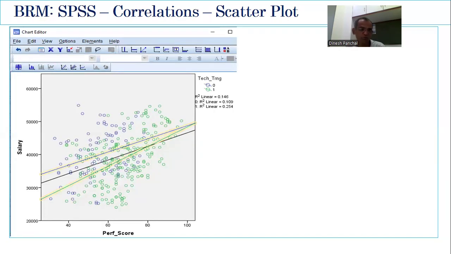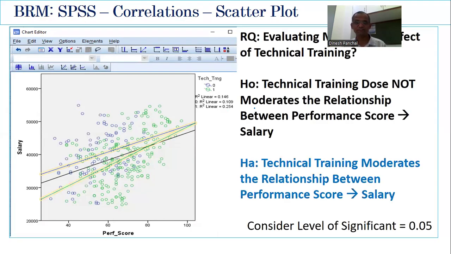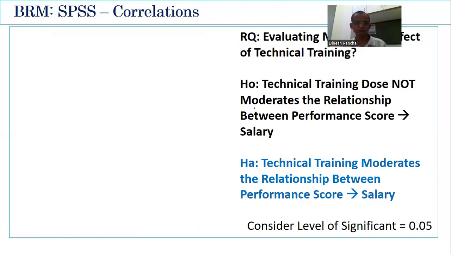Now look at the slope of this line and also the R-square value of this line. The slope and R-square value are different, which means the status, whether the technical training was imparted or not imparted, does moderate or influence the correlation between performance and salary. Right? So visually we can conclude that, yes, there is some moderating effect. Now let's put it number-wise.